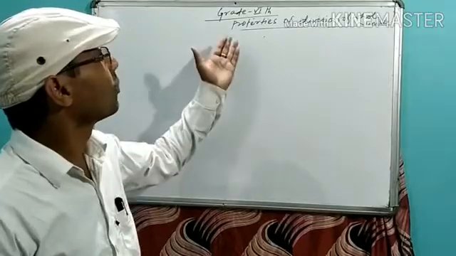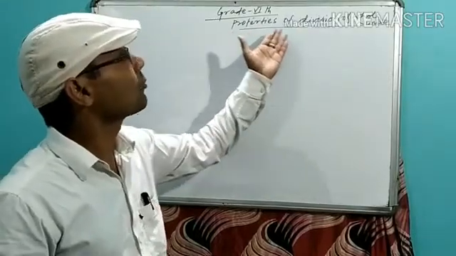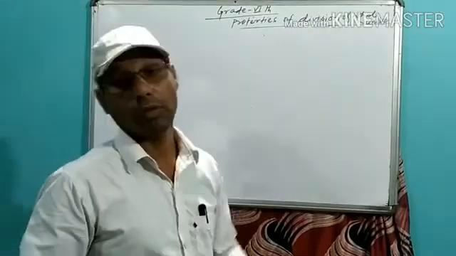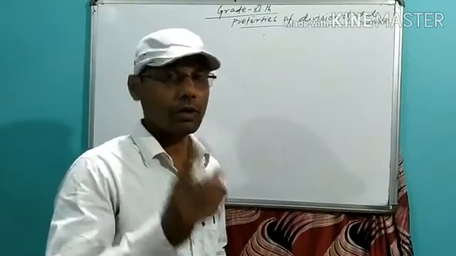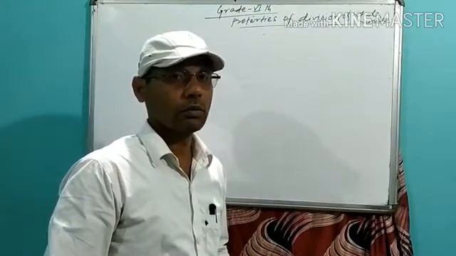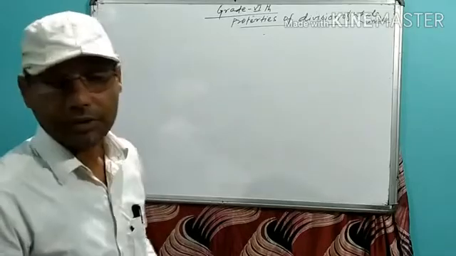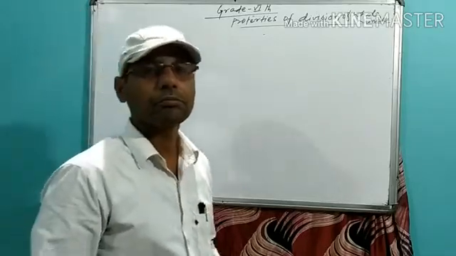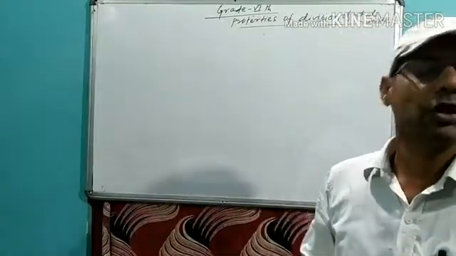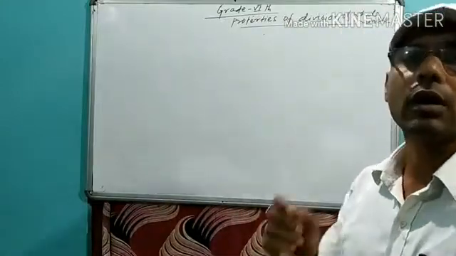My dear, today the topic is properties of division of whole numbers. You know very well what a whole number is. At first, the set of whole numbers is not closed under division.